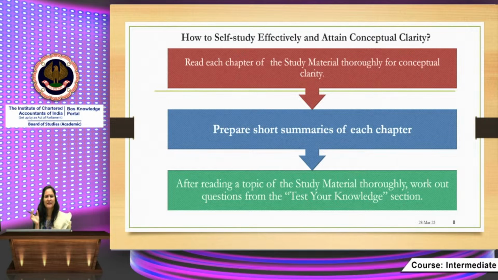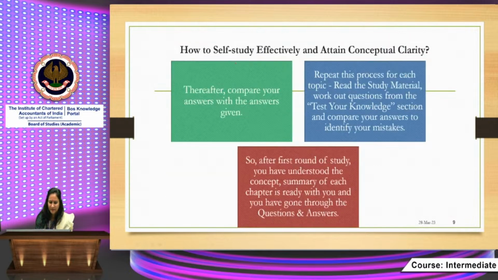It contains the summaries of each and every topic covered in the study material. Our efforts will be reaped only when you study the study material very properly. So read each chapter of the study material thoroughly for conceptual clarity, and then prepare each chapter.